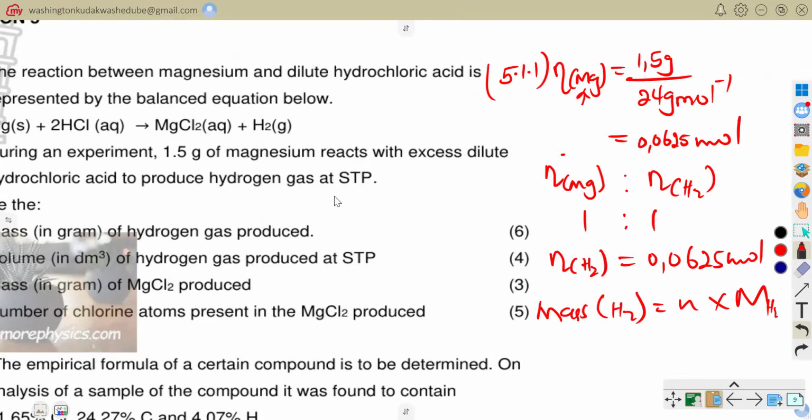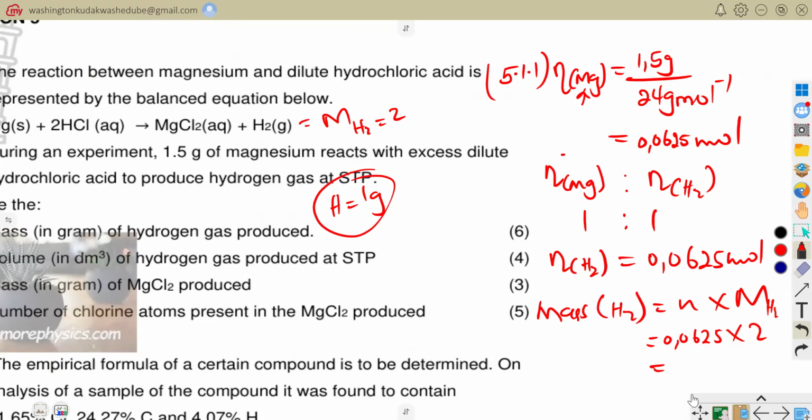We know that the atomic mass of hydrogen is just 1 gram. And so the molar mass of hydrogen, since it's H2, would be equal to 2. So we are just going to say 0.0625 times 2. And then we can get our mass in grams.